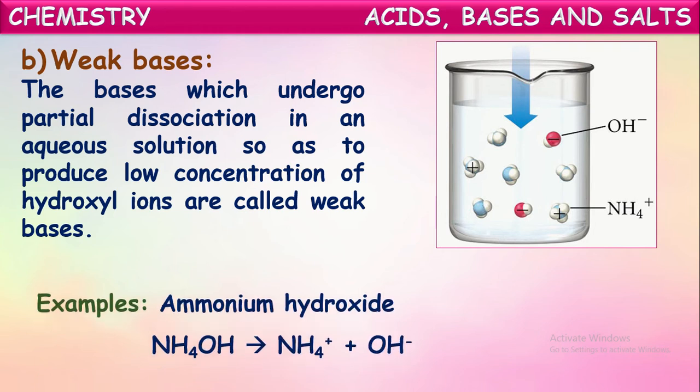For example, as shown here, ammonium hydroxide dissolves in water. Only a few molecules split into NH4 plus, the ammonium ion, and the hydroxyl ion. But most of the molecules remain as they are, if you observe. Very few molecules are separated into OH minus and NH4 plus ions. In this way, the bases which dissociate in less quantity on dissolving in water are called weak bases.